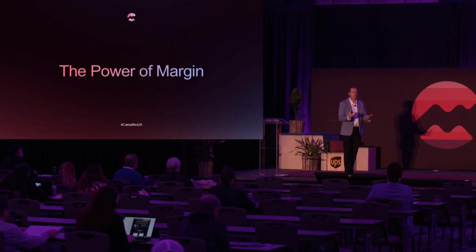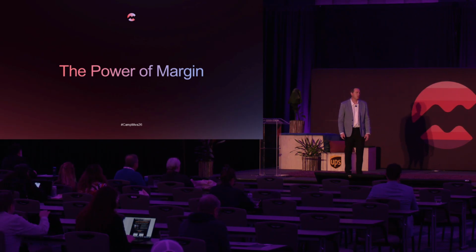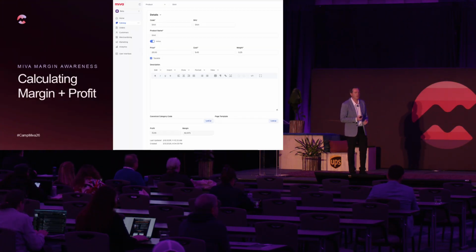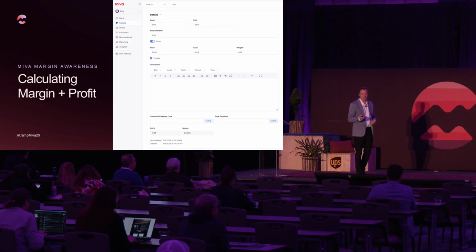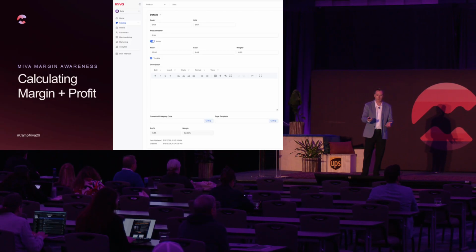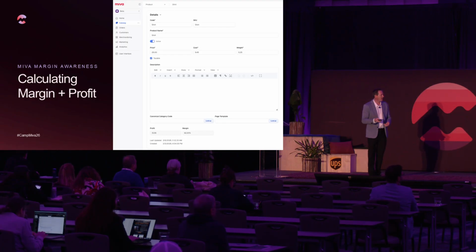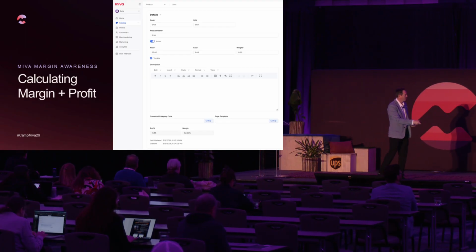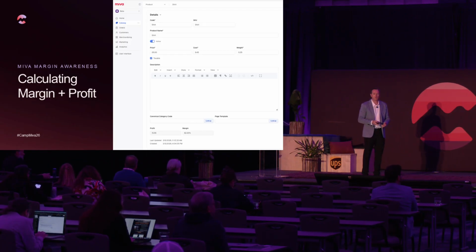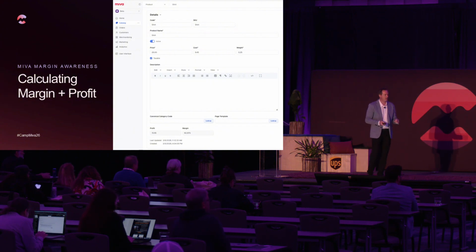Now let's tie this all back into the new margin awareness tools that are part of the next release. It starts with calculating margin and profit. This is a video from the product page. I've added a new product, and you'll notice there are 2 new fields here for profit and for margin. We automatically calculate those 2 things, and they're grayed out, so you can't edit them. Miva calculates that for you automatically.